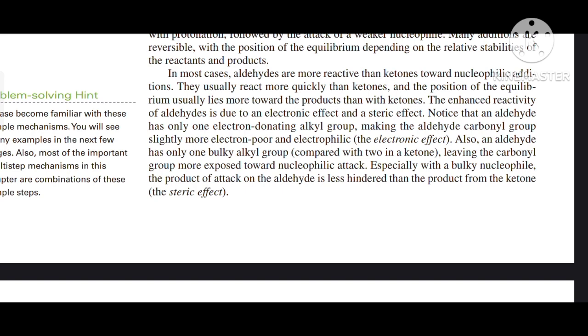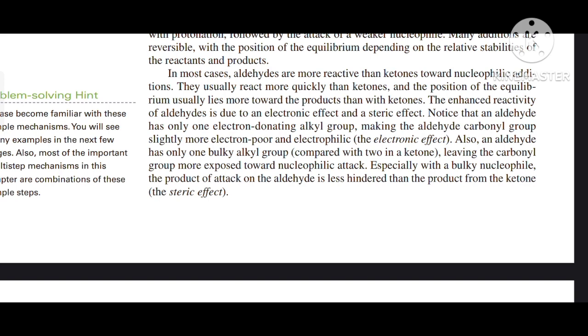They usually react more quickly than ketones, and the position of equilibrium usually lies more towards the product than with ketones. The enhanced reactivity of aldehydes is due to an electronic effect and a steric effect. Notice that an aldehyde has only one electron donating alkyl group, making the aldehyde carbonyl group slightly more electron poor and electrophilic. The electronic effect.